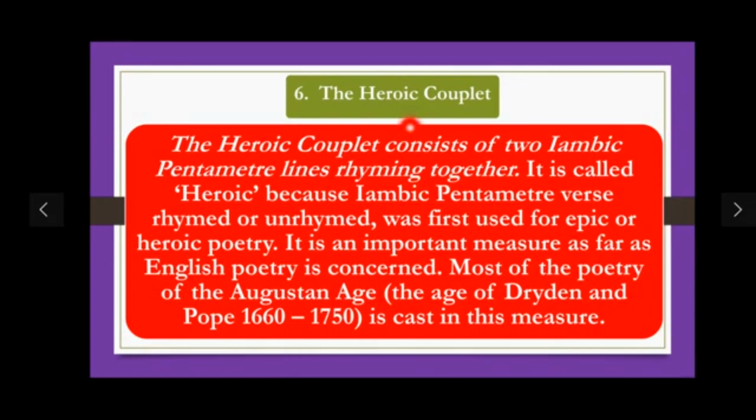In this slide, we will discuss the heroic couplet. Couplet means 2. The heroic couplet consists of 2 iambic pentameter lines rhyming together. So we will have 2 lines in the heroic couplet, and these 2 lines will rhyme together. And the 2 lines will be structured in iambic pentameter. Pentameter means that there will be 5 feet and 10 syllables. And iambic means that the rhythmic pattern would be unstressed and stressed.